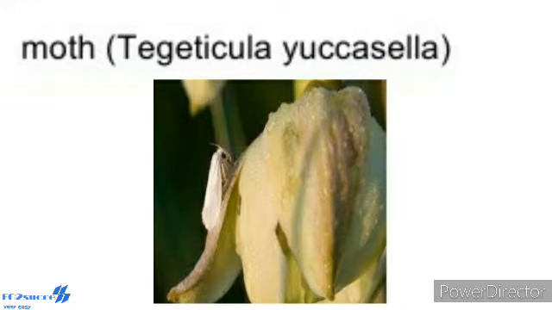Then it collects the pollen and pushes it into the hollow at the end of the stigma, forming a ball. Fertilization takes place and seeds develop. Larvae feed on the developing seeds. Some seeds remain unconsumed for the propagation of the plant species. It is interesting that the moth cannot survive without yucca, and the plant fails to reproduce sexually without the moth.